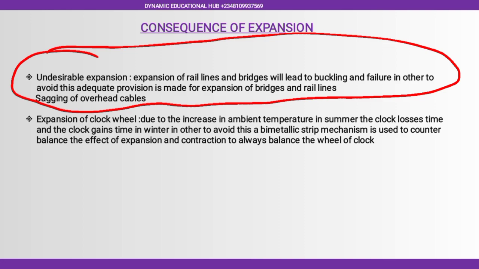So that is why most times, if you have ever passed on an overhead bridge, you will see that you have some space in between them. So they provide that space for expansion of the bridge. Peradventure, the bridge expands, it will not swell up, will not buckle up. The same thing with rail lines. They will give a gap for expansion. Another consequence of expansion is sagging of overhead cables. Over time, all those aluminum cables will sag, they will come down due to expansion. So that's another disadvantage or consequence of expansion.